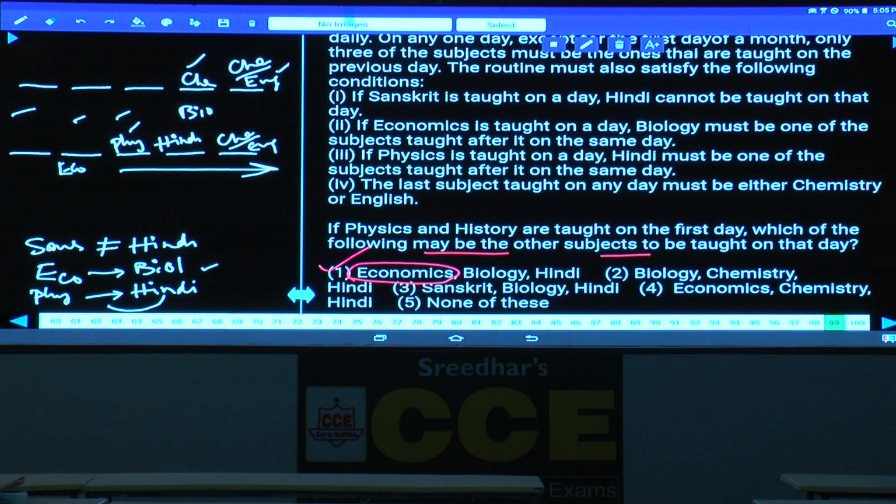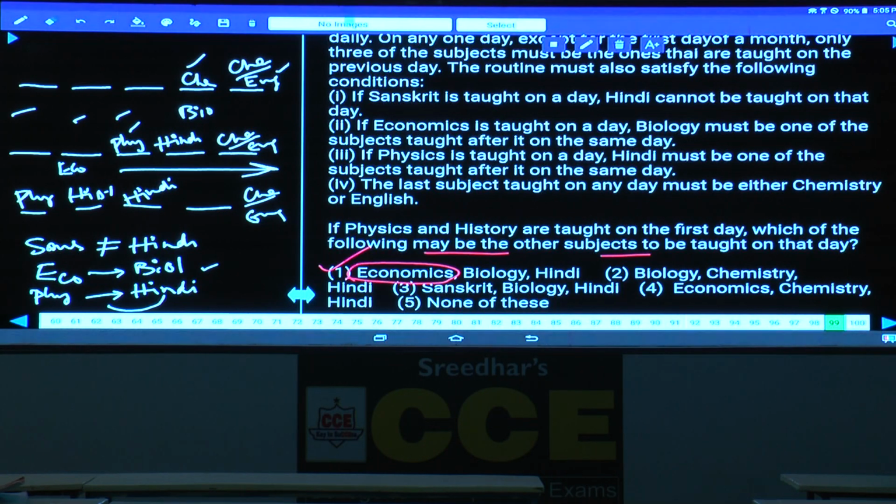Then coming to question number 99. If physics and history are taught on the first day, then which of the following may be the other subjects taught on that day? Now physics and history are the first two subjects in any order, and the last one must be either chemistry or English. If physics is here, then Hindi must be taught at one of these periods.